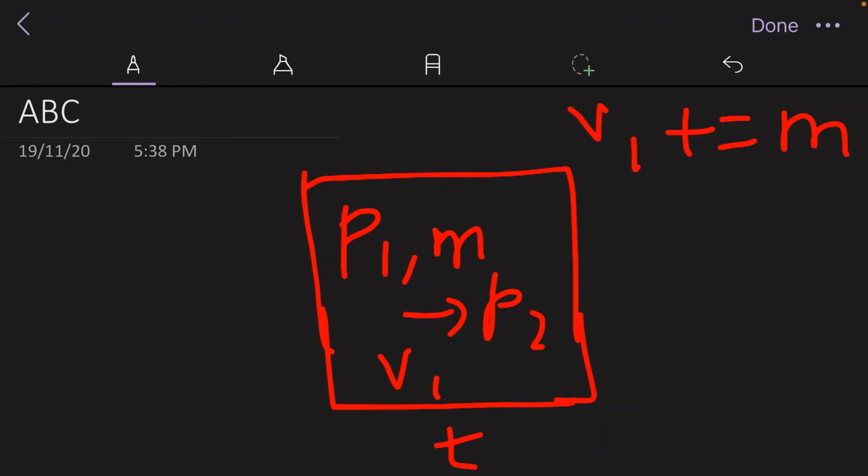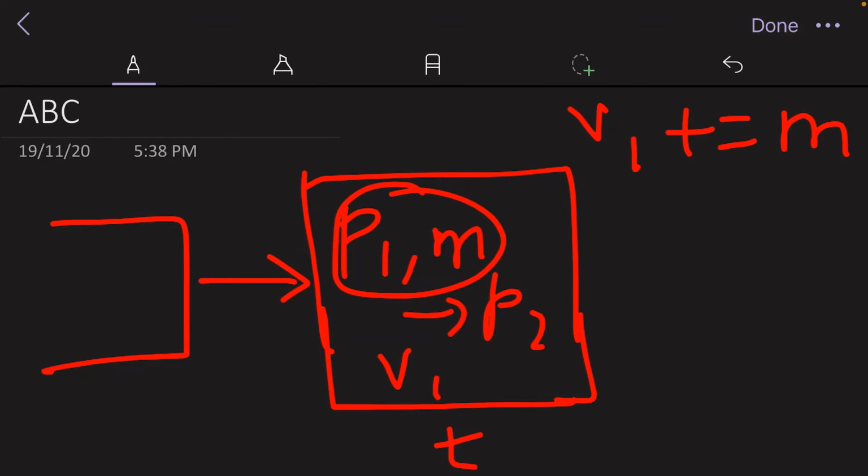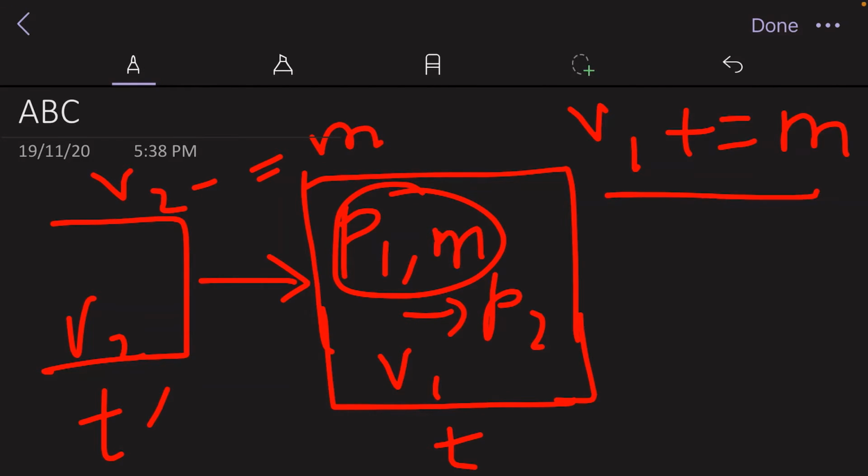Now obviously the stake cannot keep rising, so it has to reduce somewhere else. So where it's reduced is actually in the previous transaction. Obviously we know that the inputs of these transactions will be the output of some other transaction. So let that transaction be T dash. T dash must have had a validator V2 whose stake would have increased at that time by M. So now V2's stake will decrease by M: V2 minus equal to M, and V1's stake will increase. So that's how the validation stake is controlled in our system.